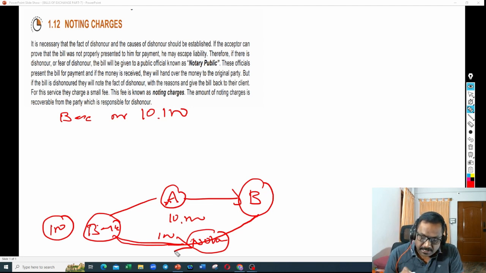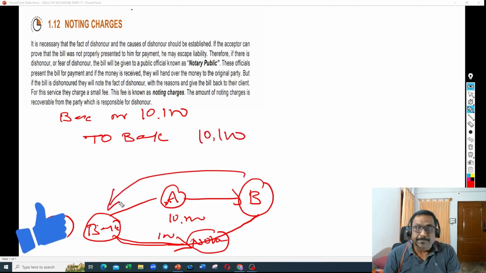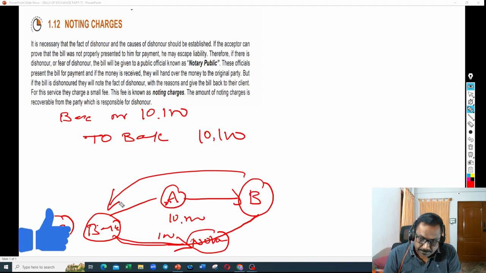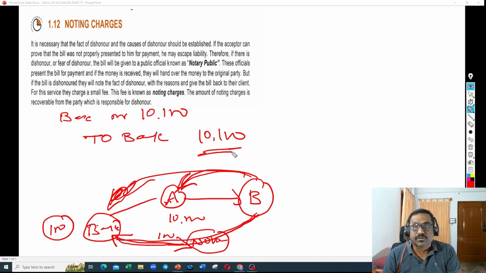So B account to debit 10,100, and he has to credit bank account 10,100. He has to receive 10,100 from B, and he has to pay that amount to the bank to the extent of 10,100. So B account debit to bank account is the entry A will write.